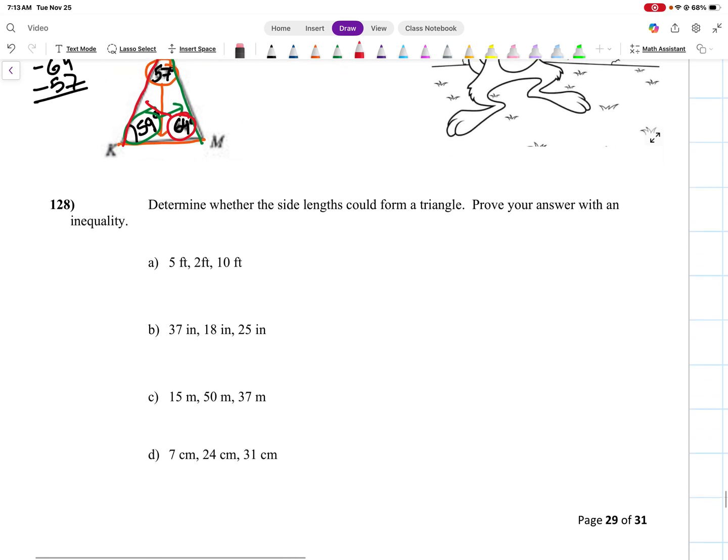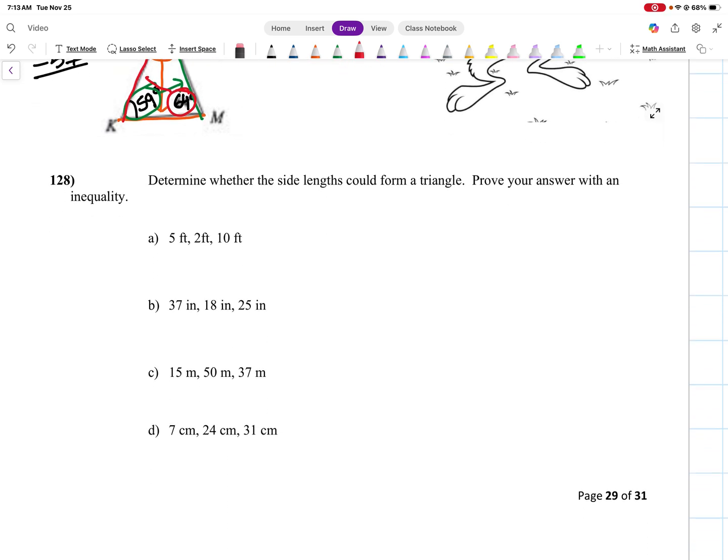All right, 128. Determine whether the side lengths could form a triangle. Prove your answer with an inequality. Right, once again, if we want to prove they are a triangle or not, they need to make this statement true. So I'm going to do my two short sides. 2 plus 5 must be greater than 10. Is 7 greater than 10? Nope, that's not true. This one's a no.